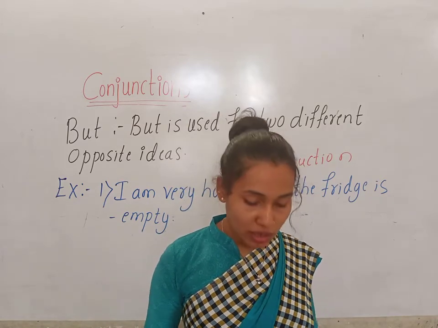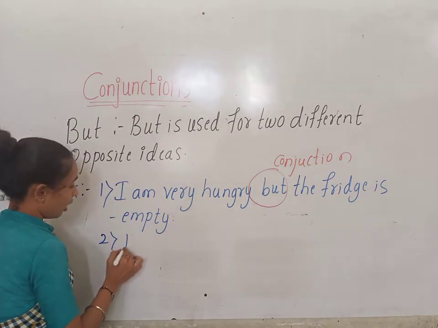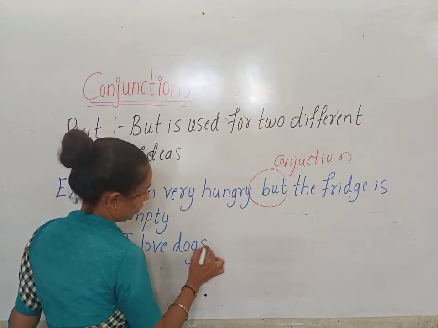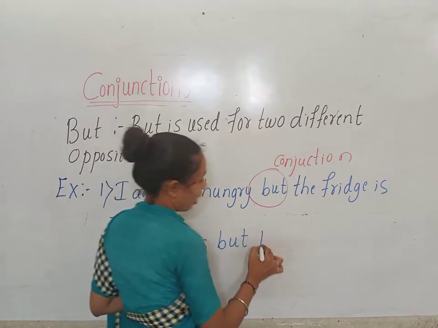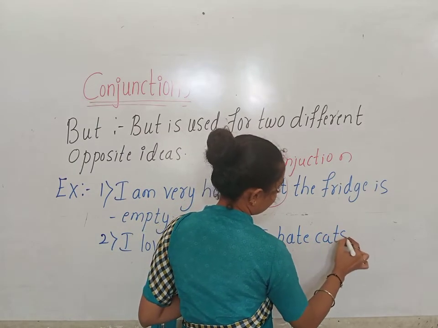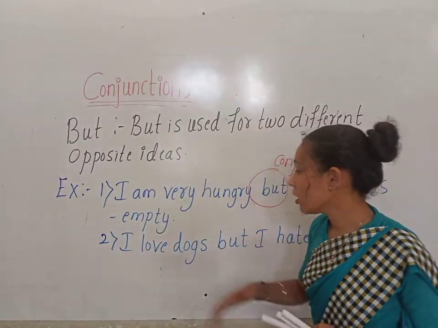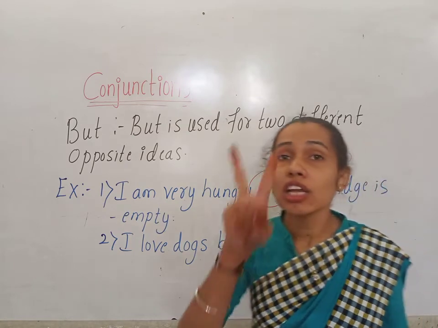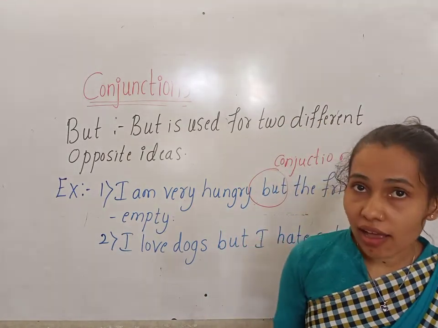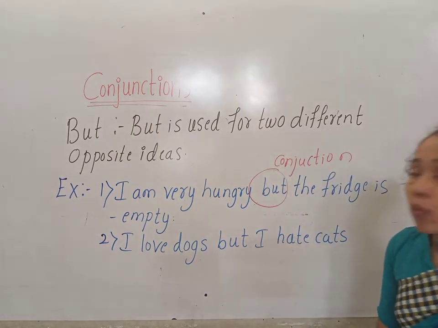Okay children, now let us see one more example. I love dogs but I hate cats. So here love and hate are two opposite ideas.